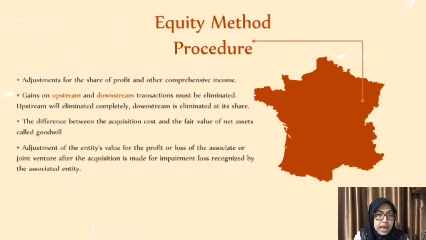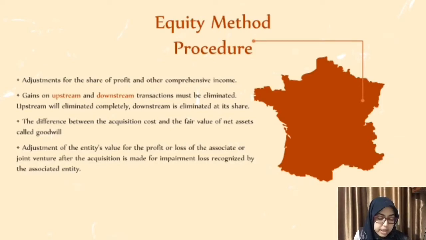Next is the equity method procedure. Adjustment for the share of profit and other comprehensive income, and the gains on upstream and downstream transactions must be eliminated. Upstream is eliminated completely, but downstream is eliminated only to the investor's share.